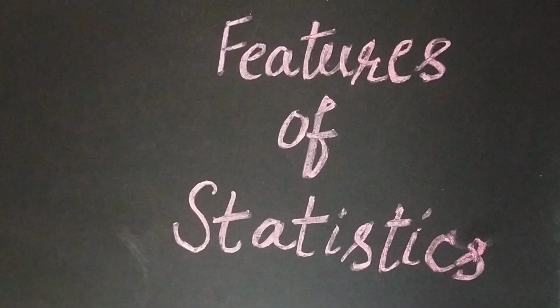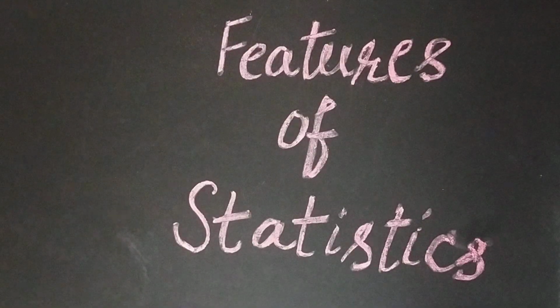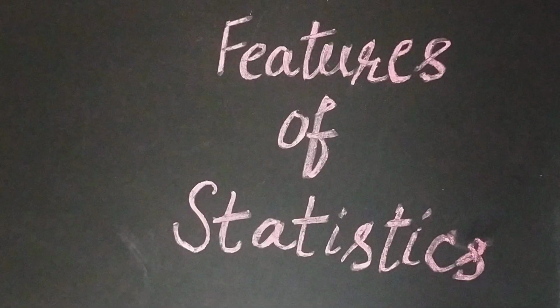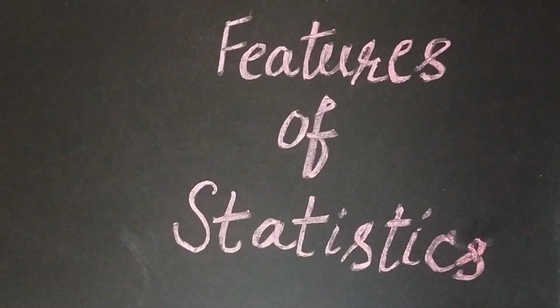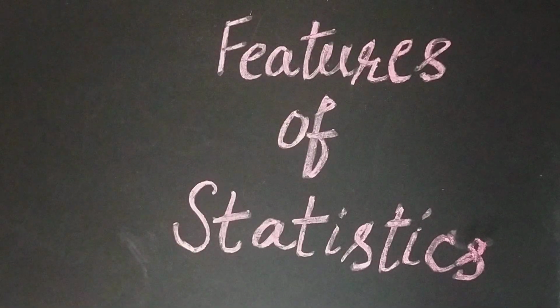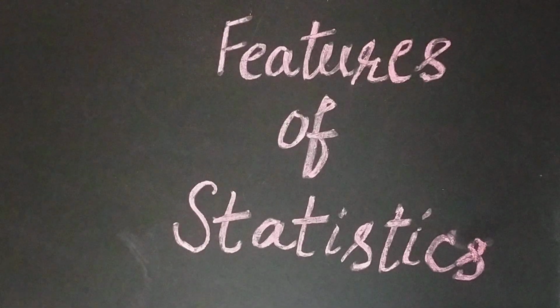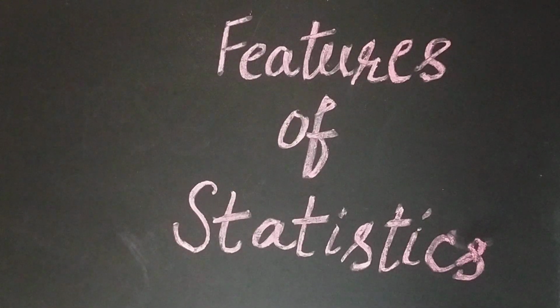Now when we say that statistics must be aggregate of facts, then it means the individual and isolated figures cannot be called statistics. They should form a part of aggregate of facts relating to any particular field of inquiry. Let us take an example. Suppose I say that monthly income of Rahul is rupees 20,000.